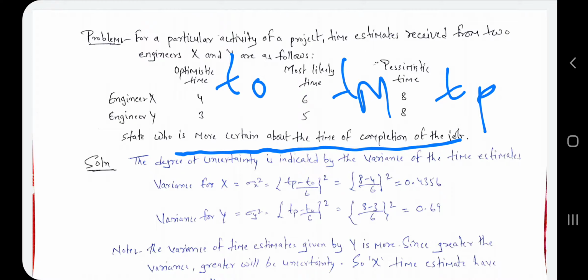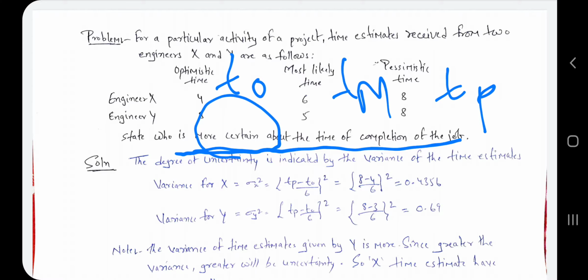At the time of theory, I told you to remember this part. For variance we have to note one thing: if the process is higher in uncertainty, then the standard deviation is greater and the variance is greater. So for finding the more certain one, you have to find the variance. If the variance is higher for a particular project, that means uncertainty is higher. So you have to consider the lower one, because that is the certain one. Okay, so let's see how we find variance.